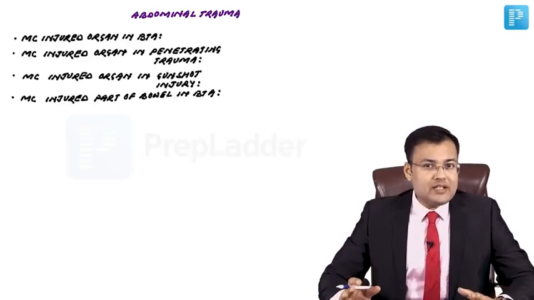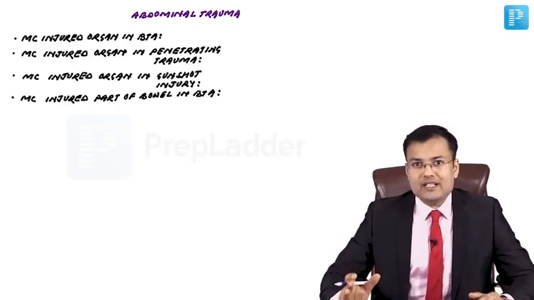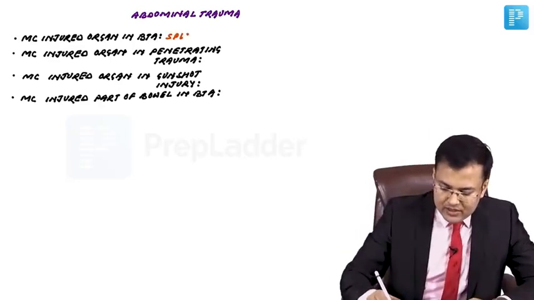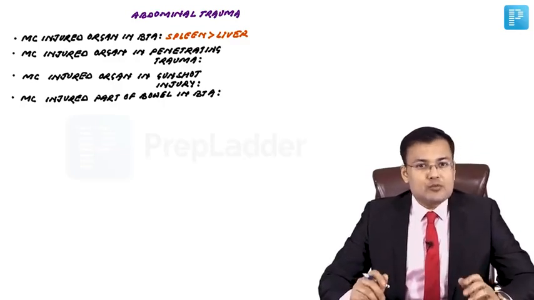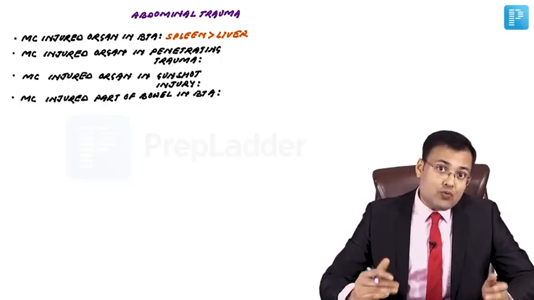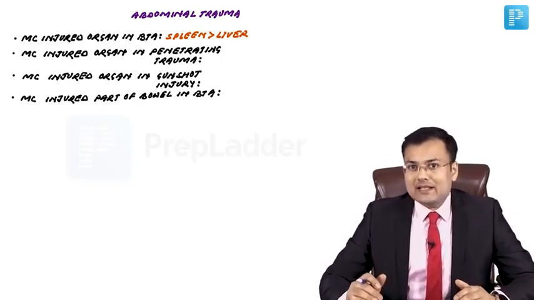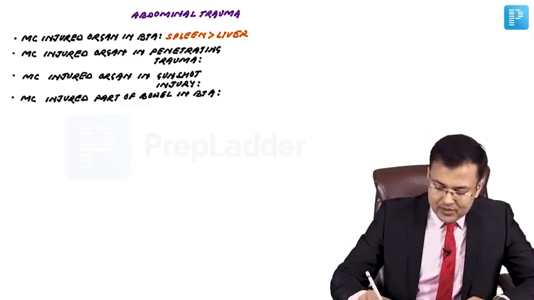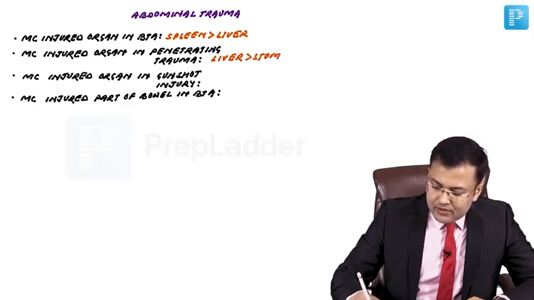What is the most commonly injured organ in blunt trauma abdomen? So you know it's spleen followed by liver. Second question, what is the most commonly injured organ in penetrating trauma? Initially it was small intestine, but at present it's liver followed by stomach followed by small intestine.